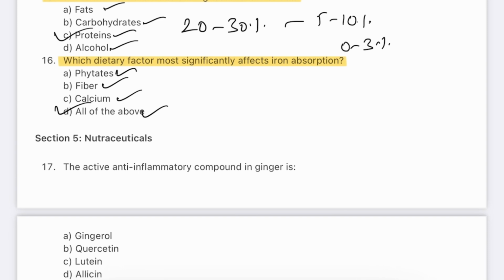Phytates in cereals, calcium, and fibers all reduce non-heme iron absorption in the gut. Vitamin C enhances absorption, but these inhibitors compete or bind iron. Diets high in inhibitors can cause iron deficiency even with adequate intake. Strategies like soaking, fermenting, or adding citrus help improve bioavailability.